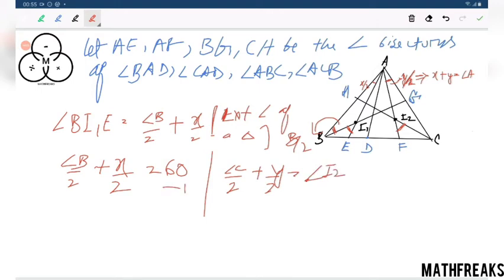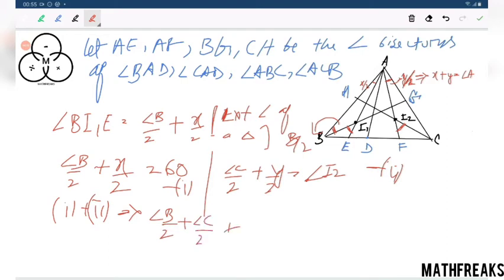This is the first equation, this is the second equation. Adding 1 plus 2 will give us angle B by 2 plus angle C by 2 plus x plus y by 2 equals 60 plus angle I2.